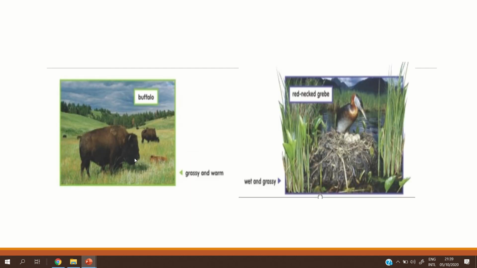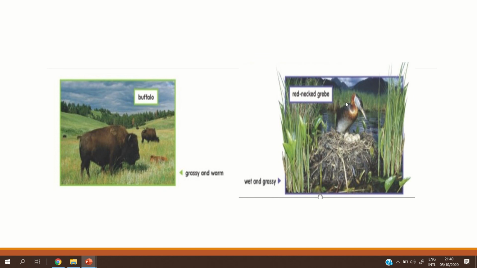Okay. Look at this animal. This animal lives in a grassy and warm habitat. This is another kind of habitat. Look at this animal. This animal lives in a wet and grassy habitat.